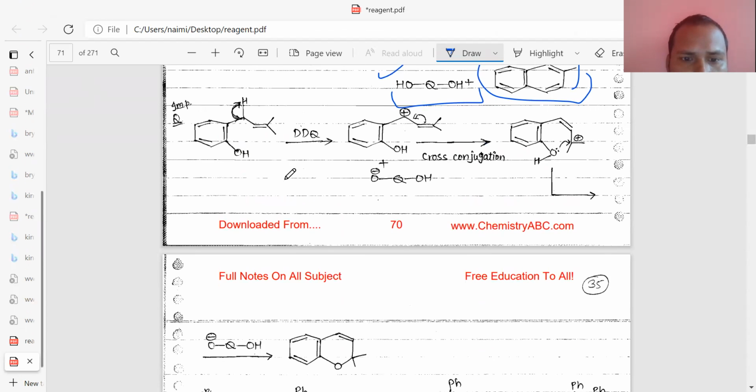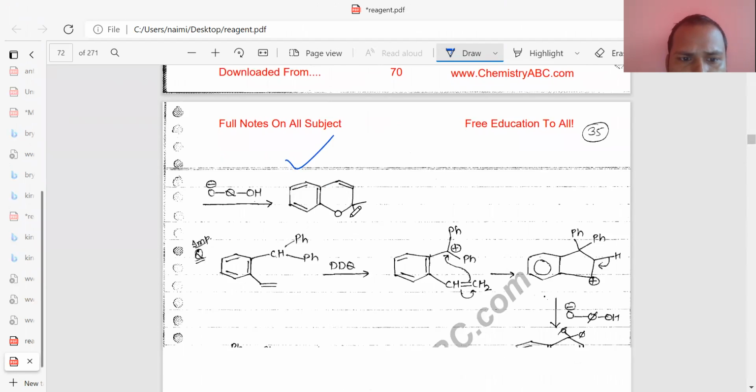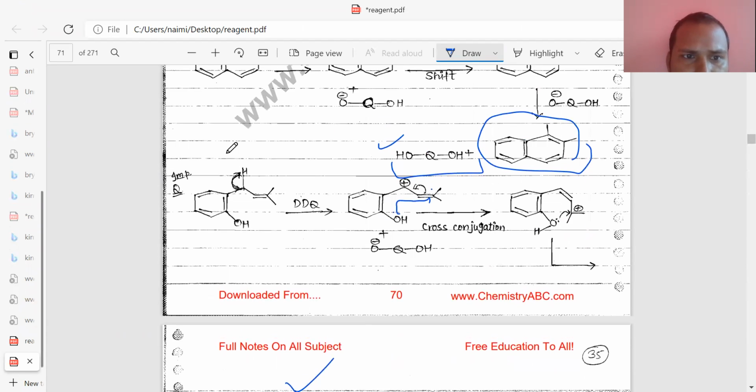Similarly, if you add this DDQ, first of all this bond will break and this S will be released, forming the cation. And after that this will be neutralized by this. And when it is neutralized, this carbon feels a positive charge and this positive charge will be balanced by this one. So it will be formed. So this ring will be formed here. It is a very important reaction for CSIR.